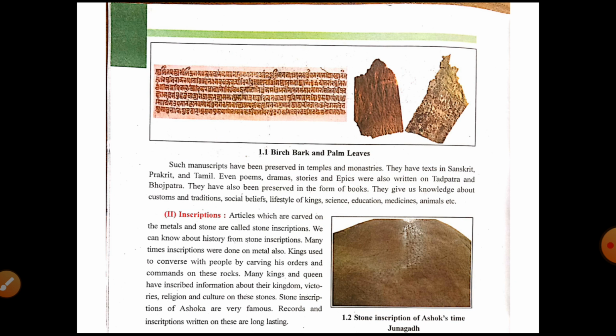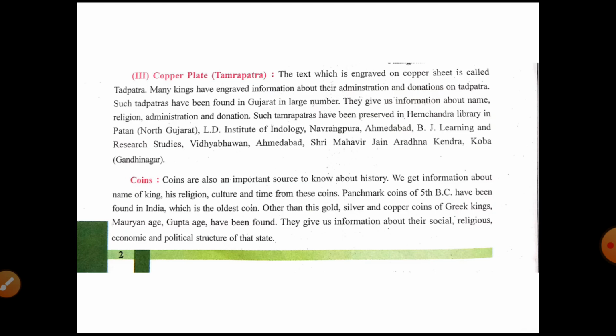So in picture 1.1 we can see the image of birch bark and palm leaf, and in the second one, 1.2, we can see a stone inscription of Ashoka's time at Junagadh in Gujarat. Now the third one is a copper plate, which is also known as a Tamrapatra. Tamra means copper and Patra means plate. The text which is engraved on copper sheet is called Tamrapatra.